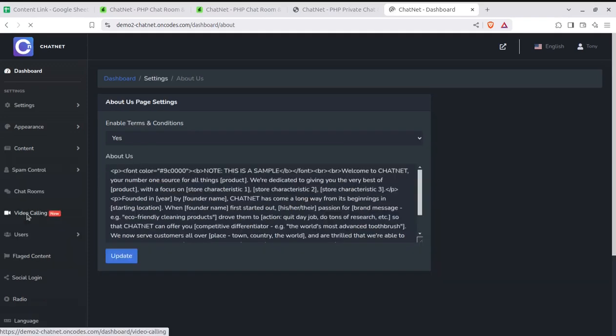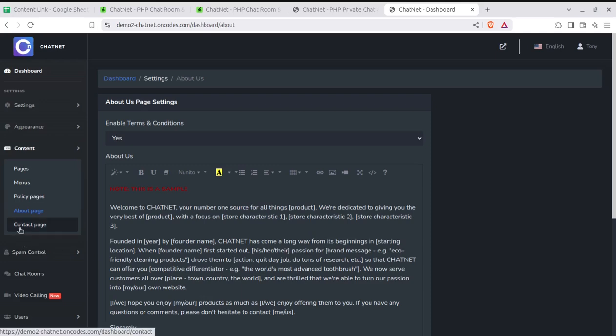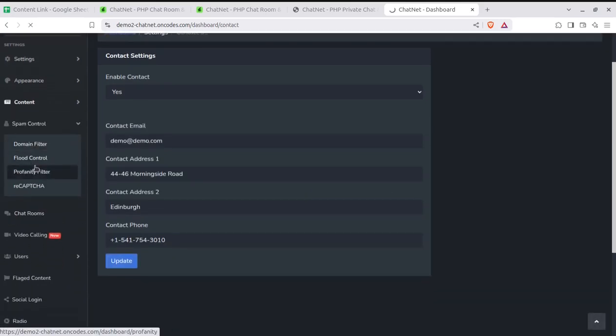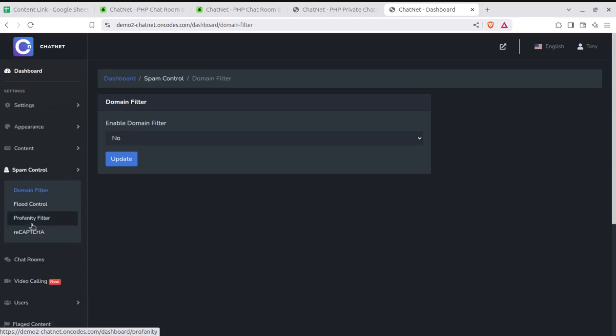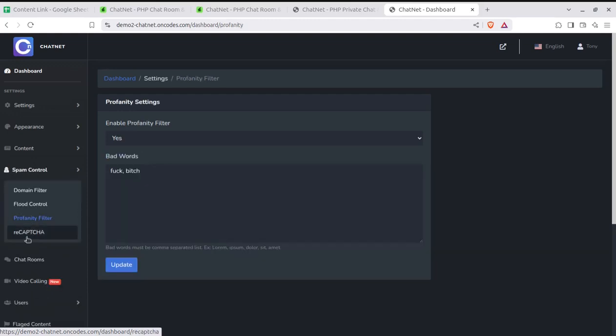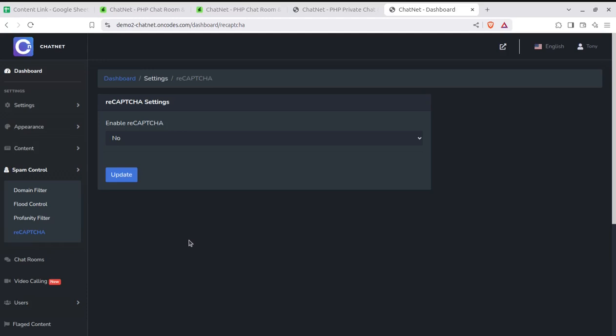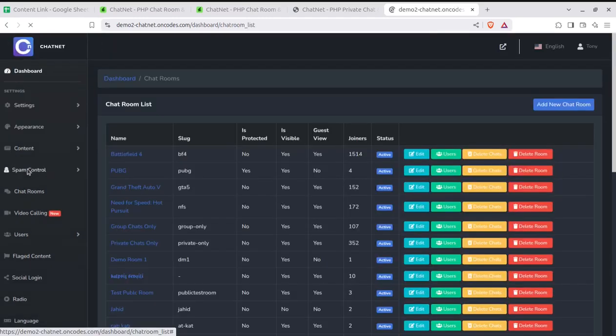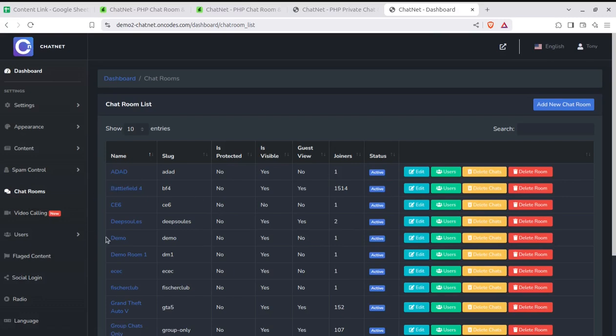Like this is the about us page content, contact page content. Spam control is here, like you can use the domain filter, profanity filter or the captcha, so that you may save the system from these spams. Chat room is another setting where you can control the chat rooms.